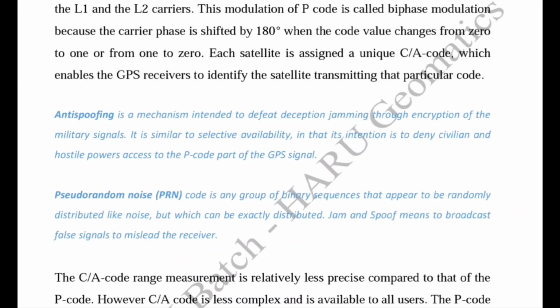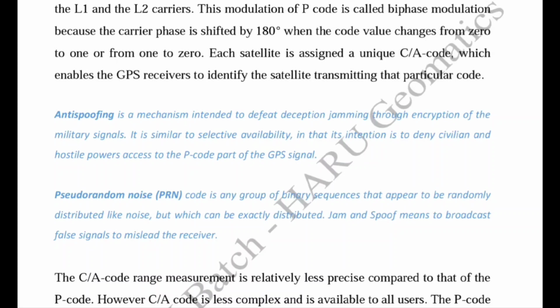So we have identified the C/A code and P code, and all the useful information we have studied. Now we will talk about anti-spoofing. It is similar to selective availability because it denies civilians the use of the P code by GPS receivers to find out the position very accurately.